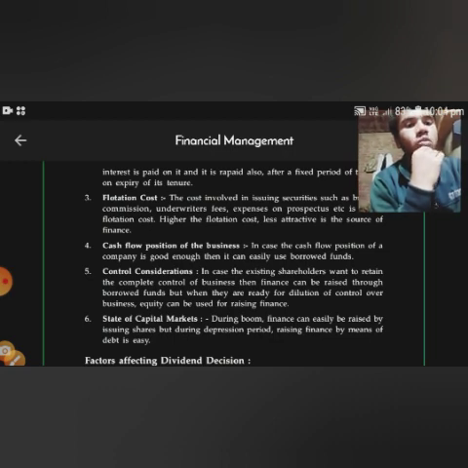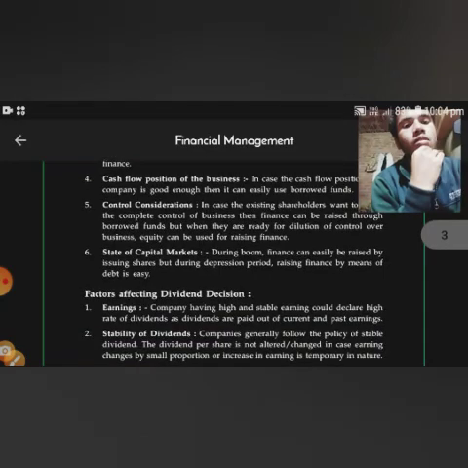It means those who are existing shareholders want to retain complete control of the business, then finance can be raised through borrowed funds. But if they are ready for dilution of control over the business, equity can be used for raising finance. Now, state of capital market.